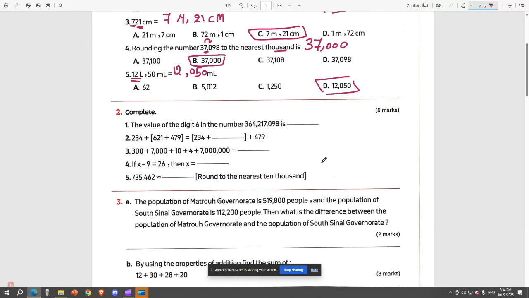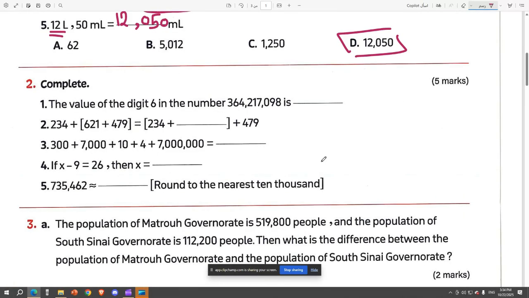So in question 2, complete, we have the value of the digit 6 in this number. So where is the 6? There is the 6. So how do we count? Ones, tens, 100. Ones, tens, 100. Ones, tens, 100. So 6 is in the 10. 10 what? What period is it in? Is it in the thousand? No, it's in the million. So this is 10 million.